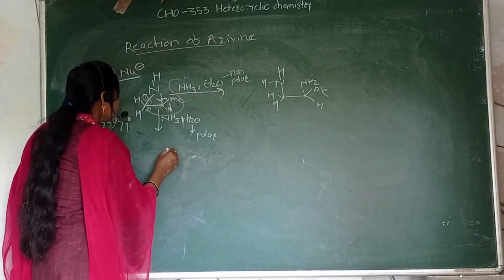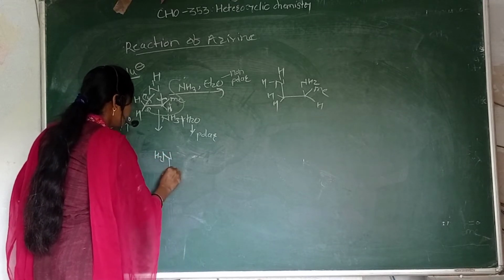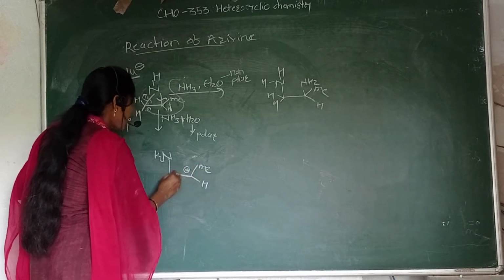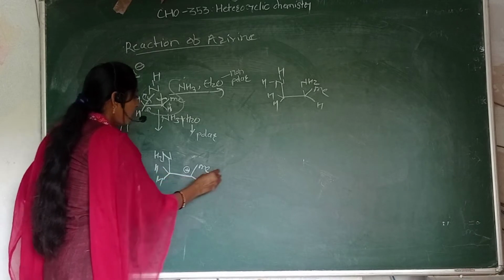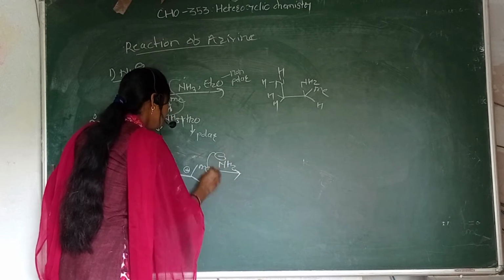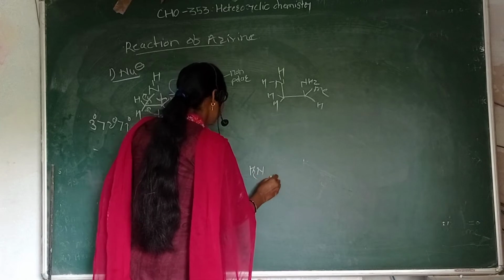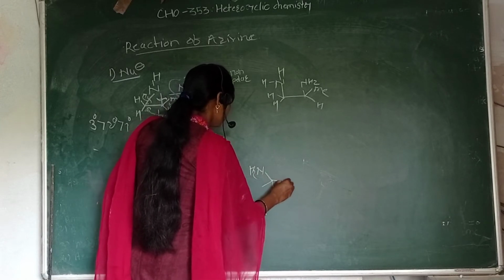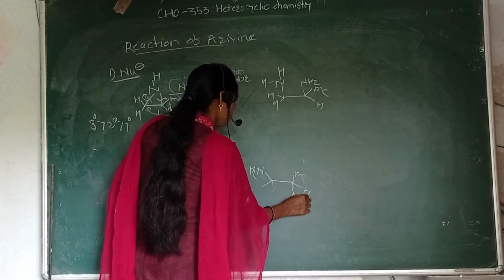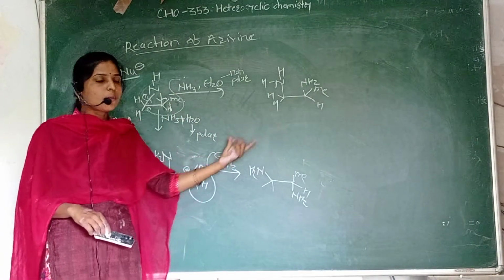See here, NH2 and Me, H, formation of the carbocation, and in the next step the addition of the nucleophile and formation of NH2, Me, H, NH2. So this is the addition of nucleophile in the ring opening reaction of aziridine compound.